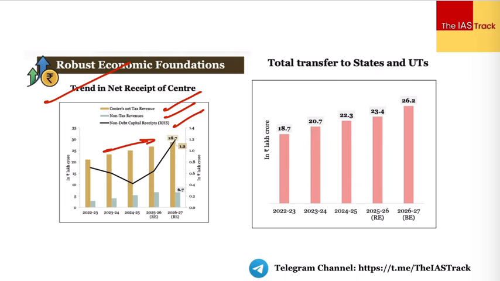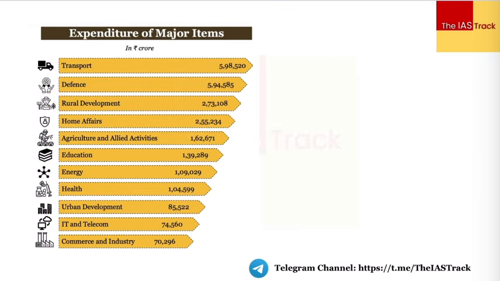They are not going to ask the absolute numbers, right? Total transfer to the states. Again, it is expected that for financial year 2026-27, the transfer would be to the tune of 26.2 lakh crores to the states. Next thing is the expenditure on the major items. This is important. A question in the prelims can be asked.